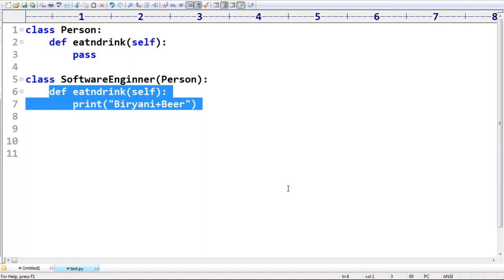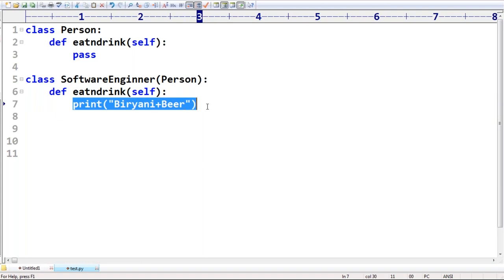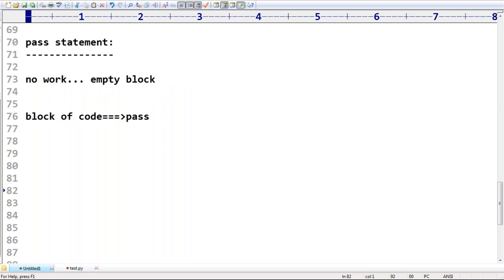Okay, Srimani, if the child is not going to provide the implementation, what will happen? The next-level child is responsible to provide the implementation. Here we use pass or something like that. In the OOPS concept, I will discuss much more about this terminology. Now, what is the meaning of pass? Just the empty block. I'm not going to do any activity, then just pass. Happily, you can go for the pass statement, right?